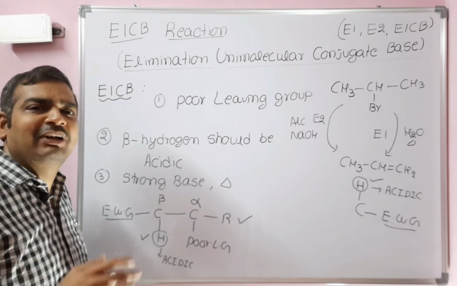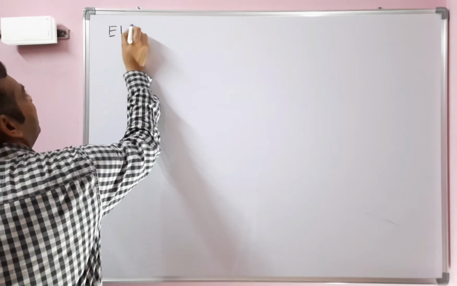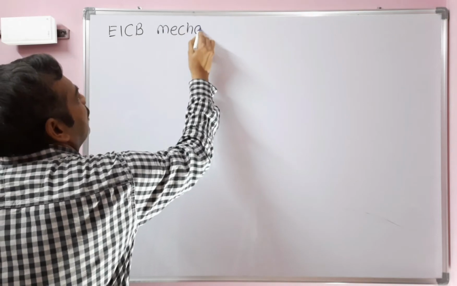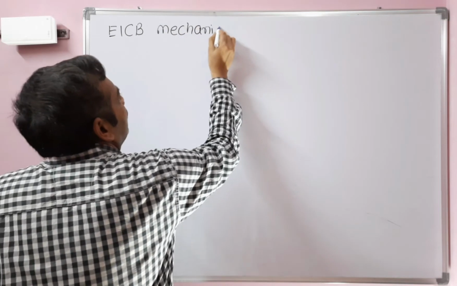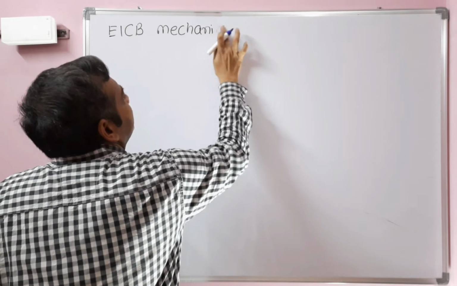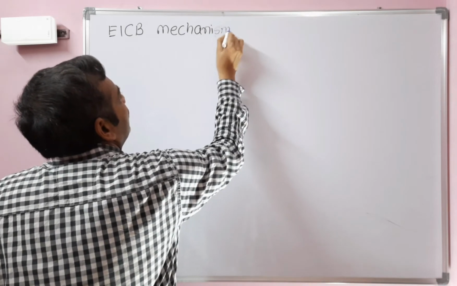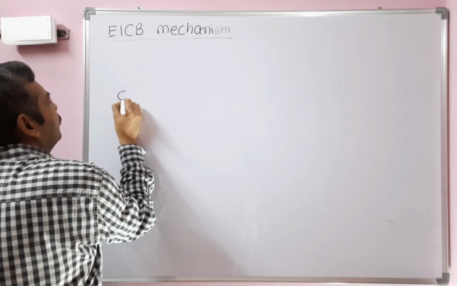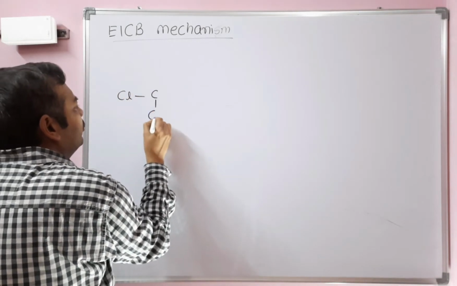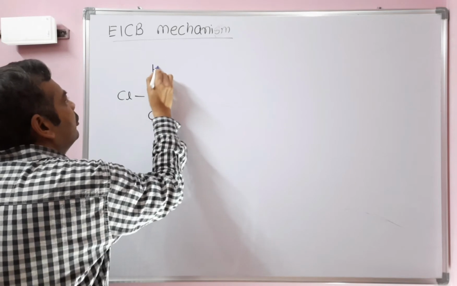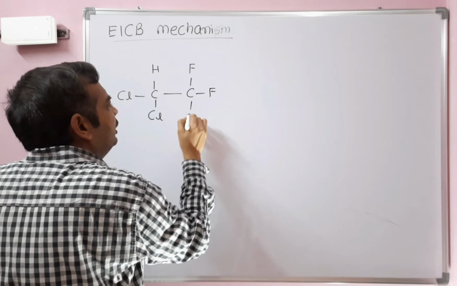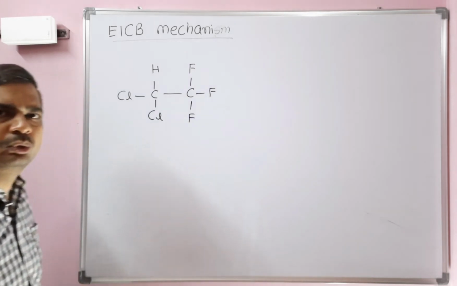Now let's take one example, an E1Cb reaction with mechanism. Take the example 1,1-dichloro-2,2,2-trifluoroethane. This is 1,1-dichloro-2,2,2-trifluoroethane.